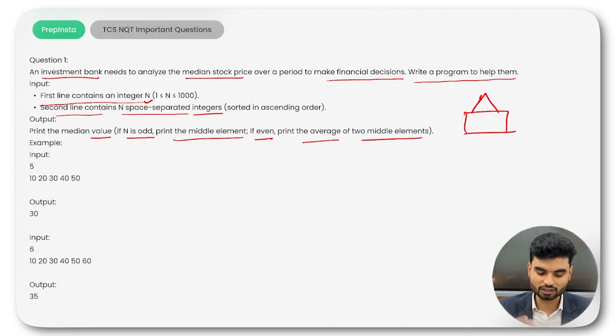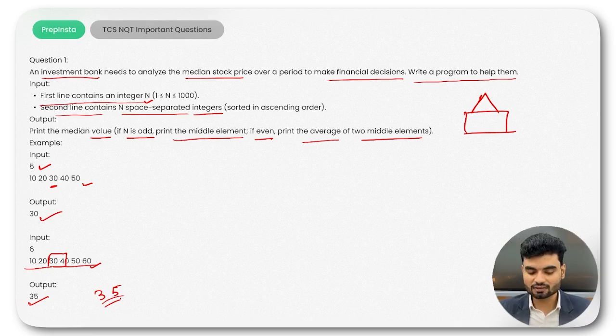What will be the output? Look at this. Let's say you have input size 5, meaning you will have 5 elements, 10, 20, 30 till 50. This was odd, 5 was odd, so you will get the middle element. The 30 will be your answer. Again, look at this even case, where you have 6 elements, so you will get the sum of the two middle ones divided by 2, which is the average. So 70 divided by 2 becomes 35. This is what they have asked you.